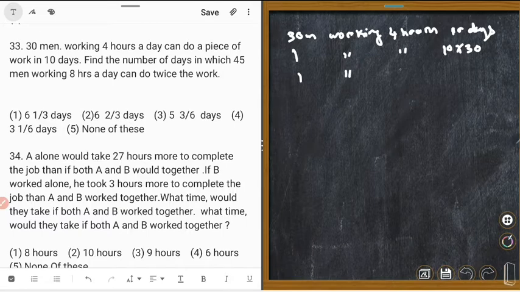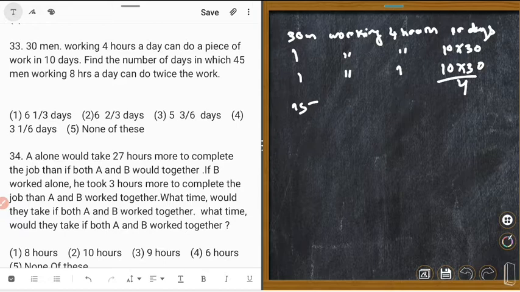In 1 hour they will do less work. So for 1 hour it means 10 into 30 upon 4. Could you understand? Next, 45 men. 45 means more work or less work? More men, more work.